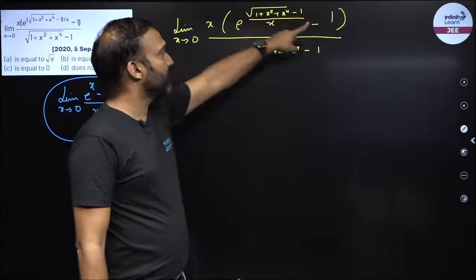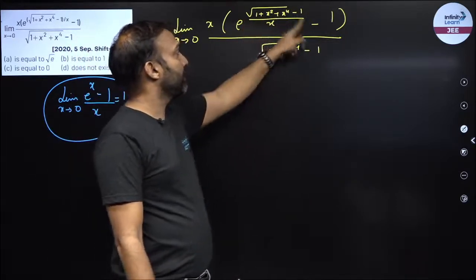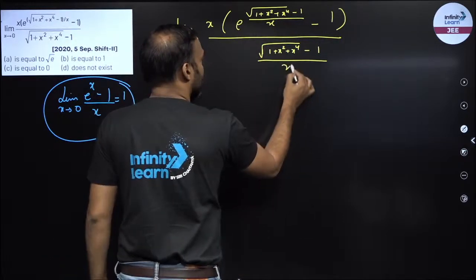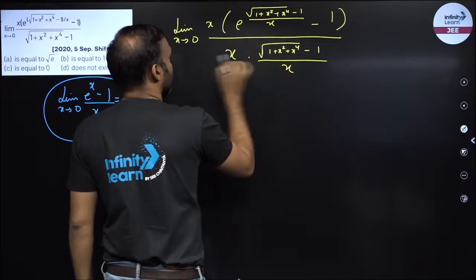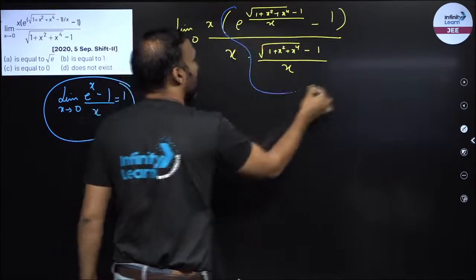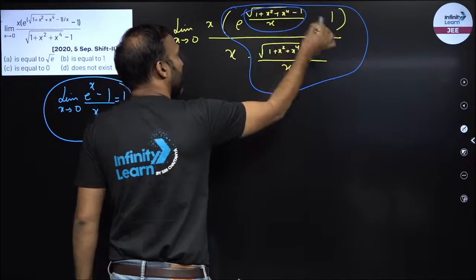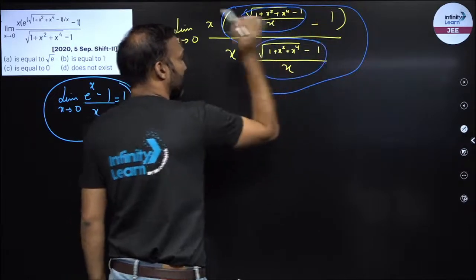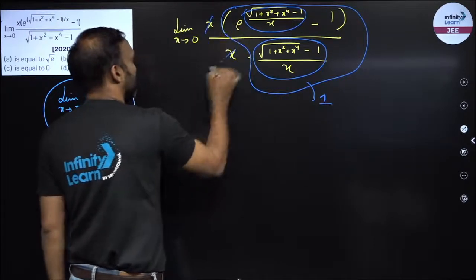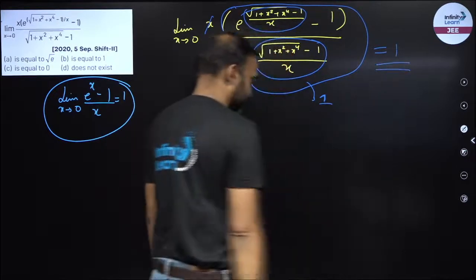This is e raised to power something minus 1, right? So I am using this formula. For this I should have e raised to power something minus 1 upon something, so I should have this over here. So I'll divide this by x and multiply this by x. Now observe, this part is e raised to the power something minus 1 upon something. So I can say this is equal to 1. x and x will cancel out. I am left with nothing and my answer is 1, right?